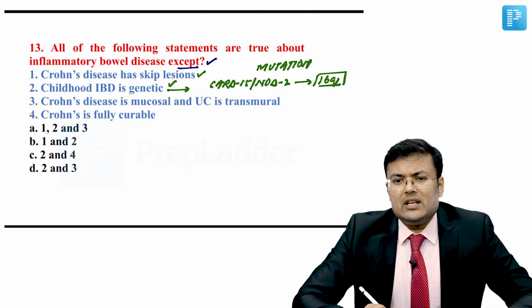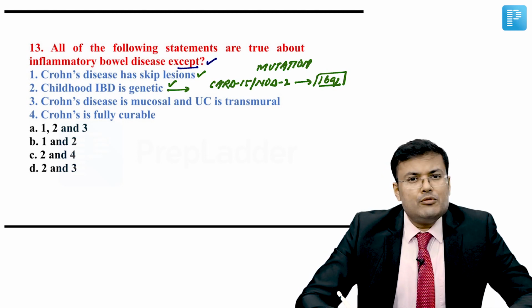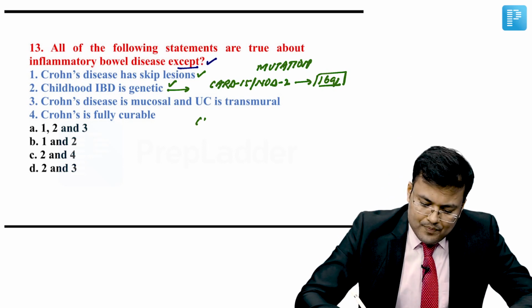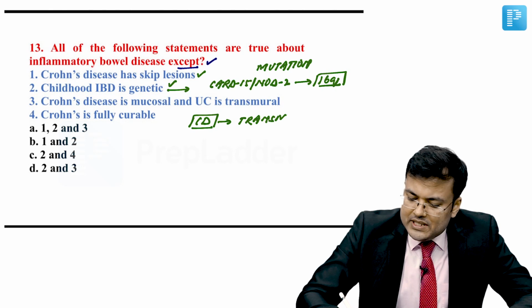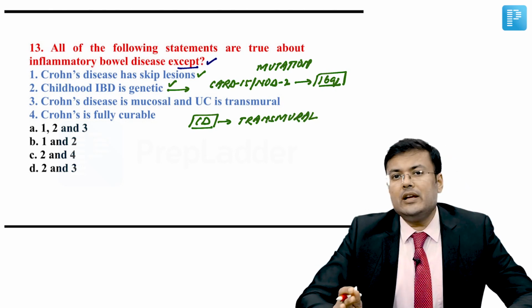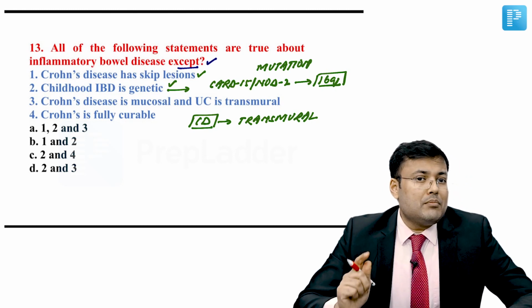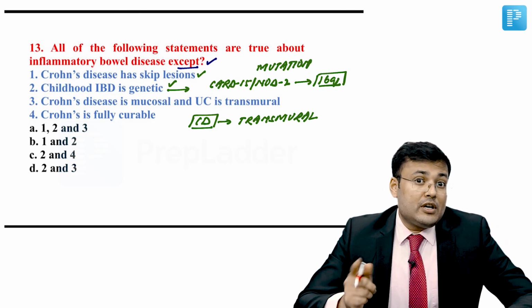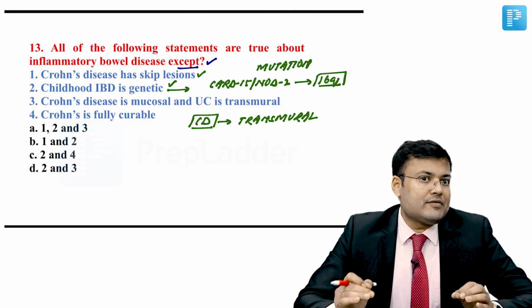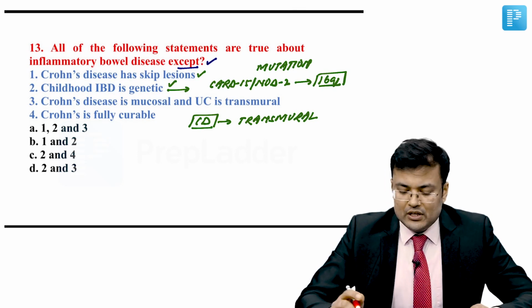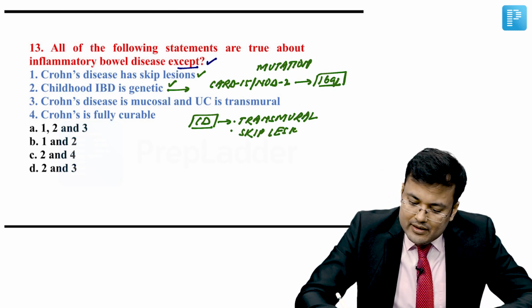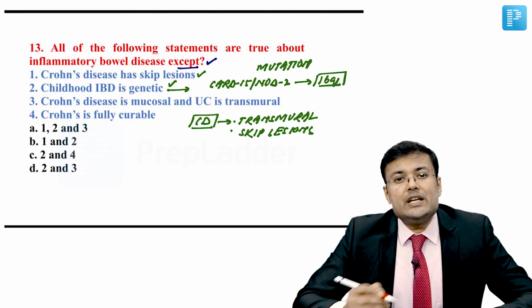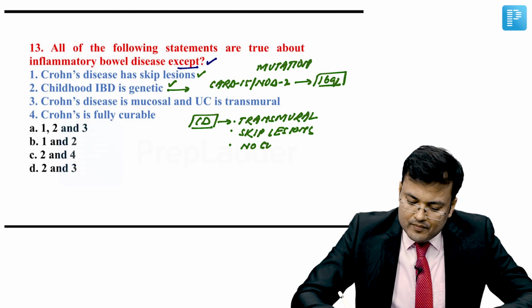Crohn's disease is mucosal. Ulcerative colitis is transmural. No, it's vice versa. You know, Crohn's disease is transmural. Transmural means it is involving all the layers: mucosa, submucosa, muscularis propria, and because of involvement of the muscularis propria, there is an increased risk of strictures in Crohn's disease. So it is transmural, it is having skip lesions, and we don't have a curative treatment for Crohn's. There is no curative treatment.